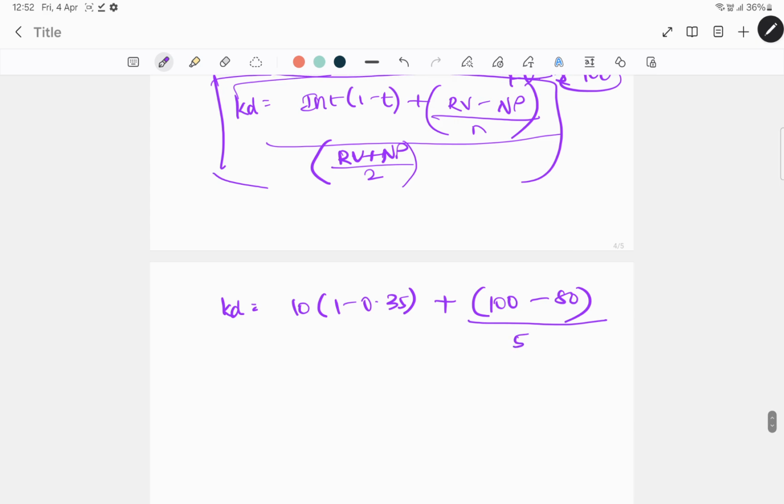Why 5 and not 10? Because it was issued on 1st April 2018 and it will be redeemed on 1st April 2028, right? But we are standing currently on 1st April 2023 and the remaining term is only 5 years and not 10 years, right? So we are calculating the cost of debt as of today and not 5 years earlier. So 100 plus 80 by 2.